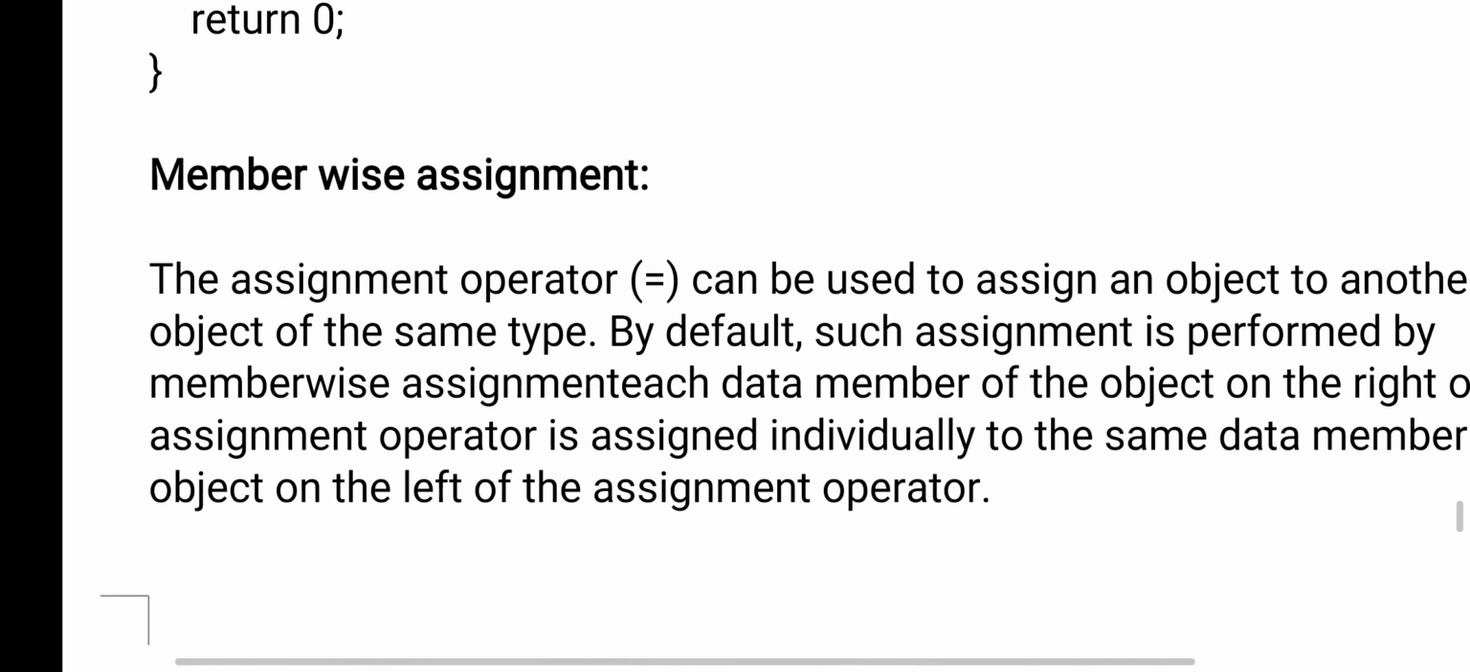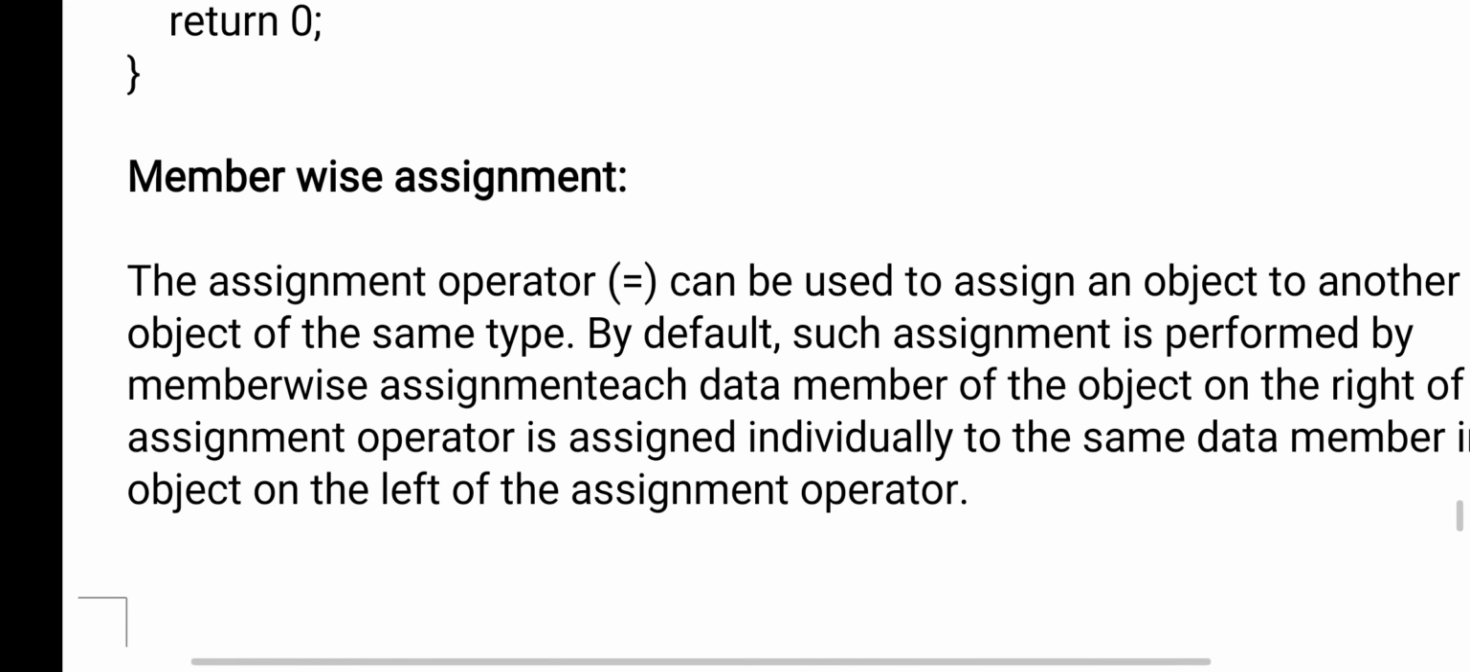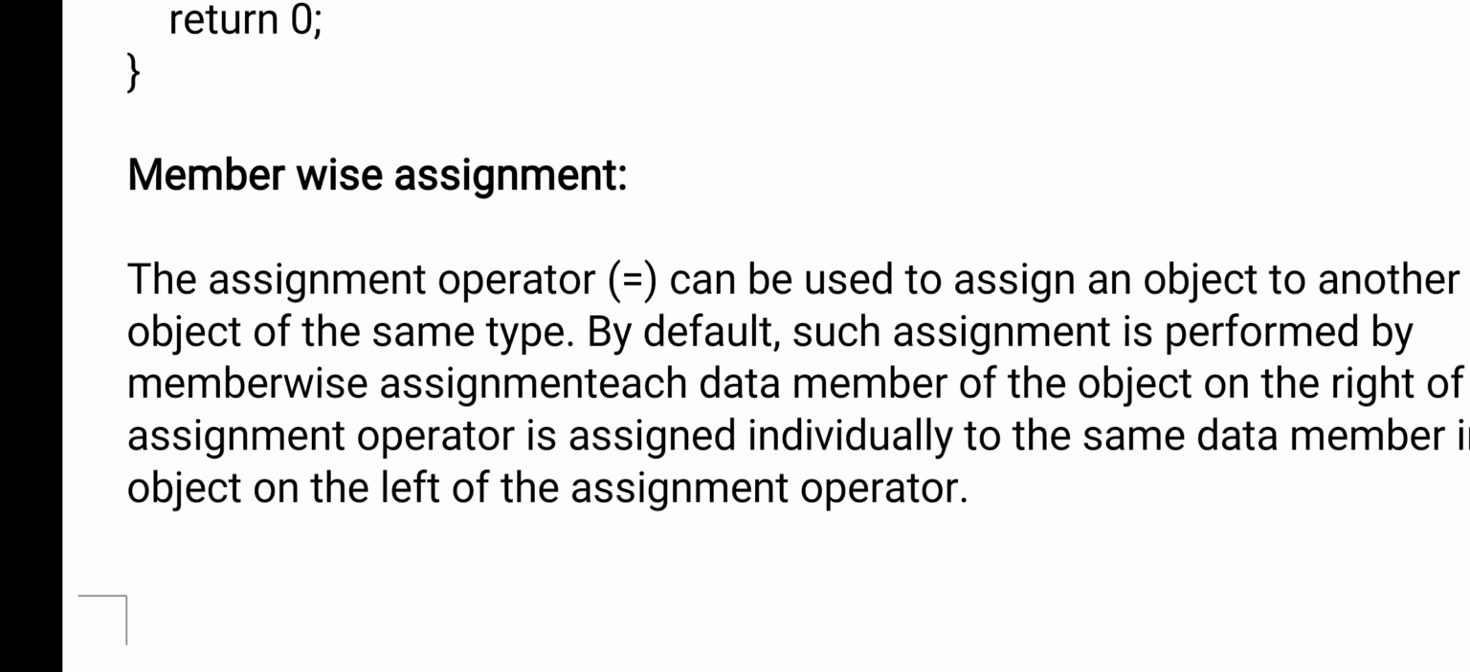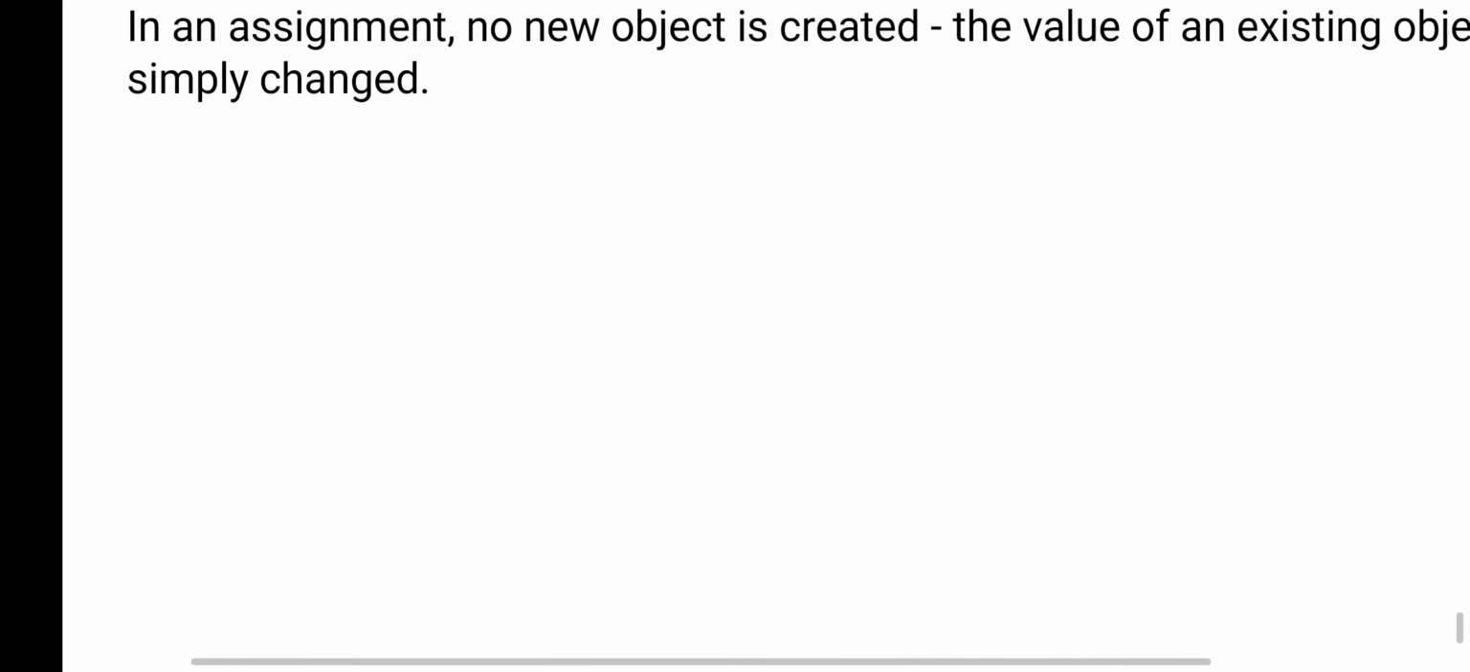Member wise assignment: like one variable's value can be assigned to another variable, similarly you can assign values of one object to another object using the equals to operator. In this case the equals to operator is called a member assignment. So this is about static and friend.